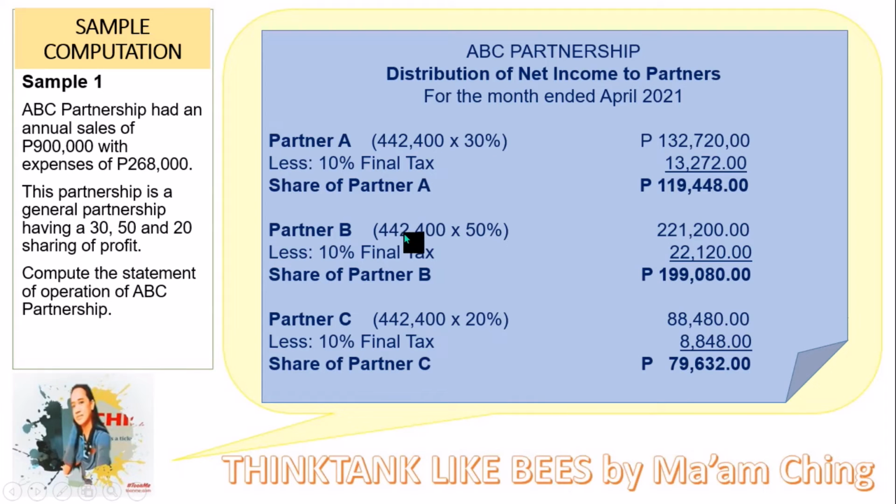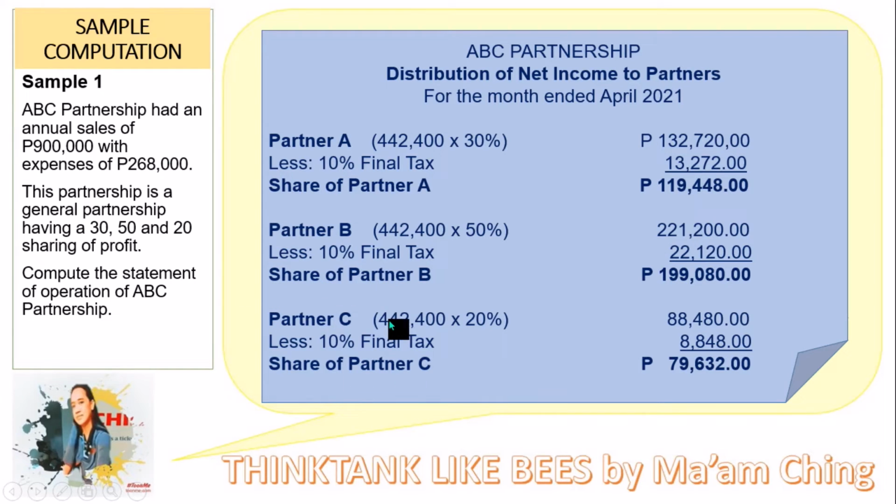For partner B, we have 442,400 multiplied by 50%. If you multiply these two, then it is 221,200 minus the final tax of 10%, which is 22,120. Upon deducting these two, we have 199,080, which is the share of partner B.